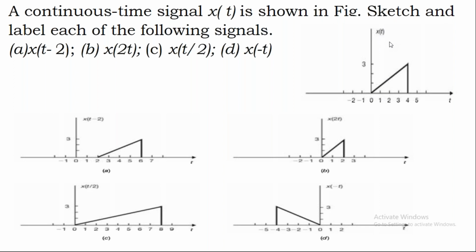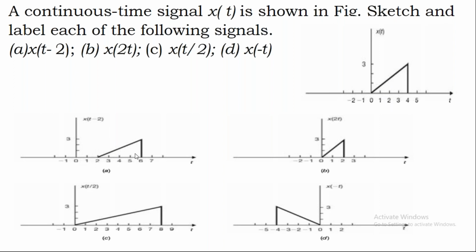When you push it once, the signal starts at 1, so you can write it as x of t minus 1. Again if you push it, the waveform starts at 2, so I can write it as x of t minus 2. So observe this waveform A, which is there in this slide.